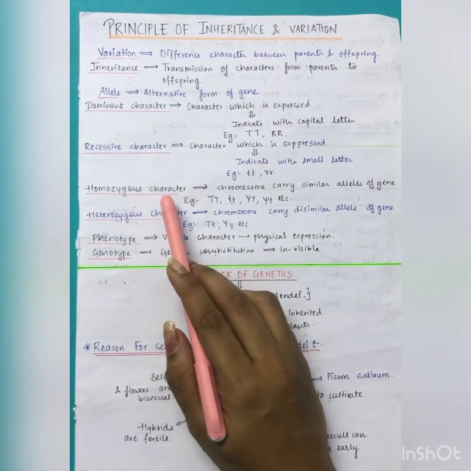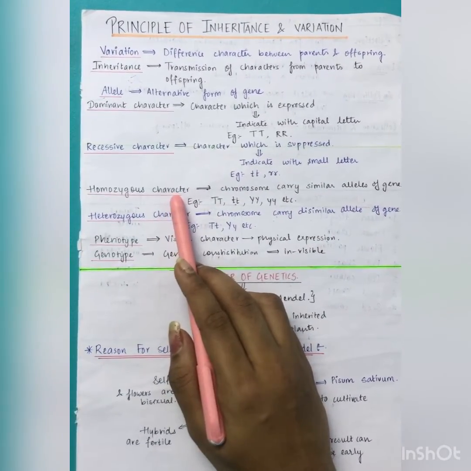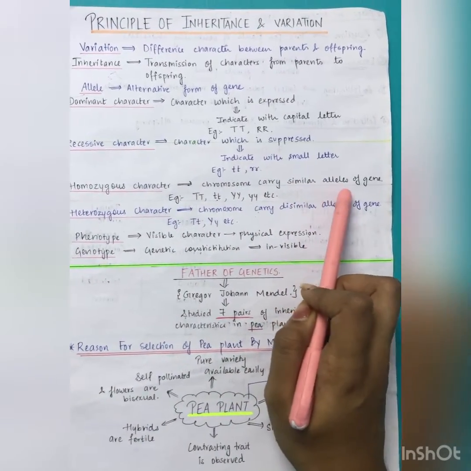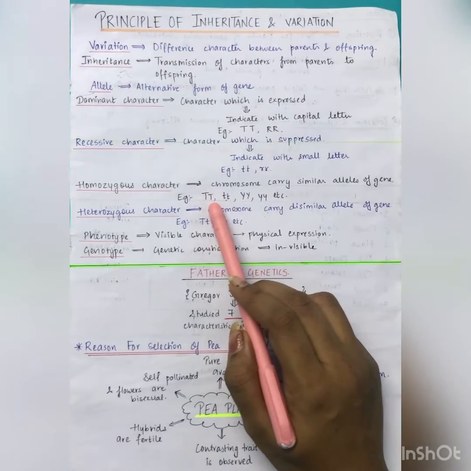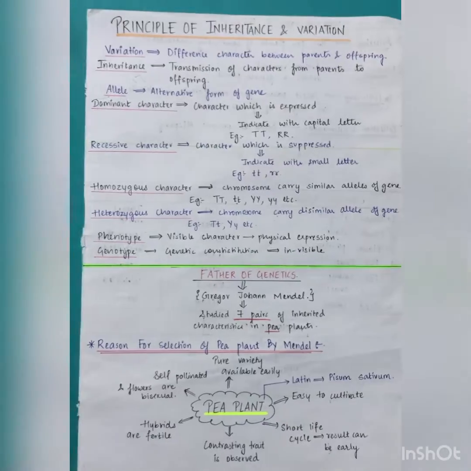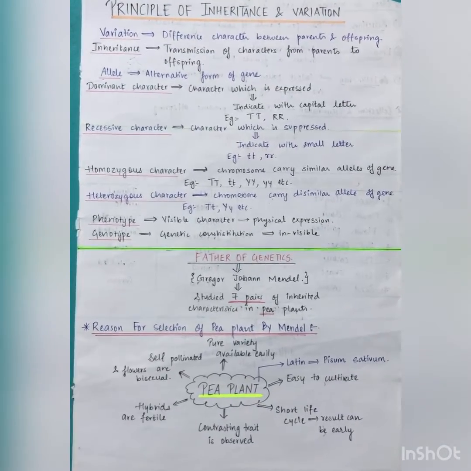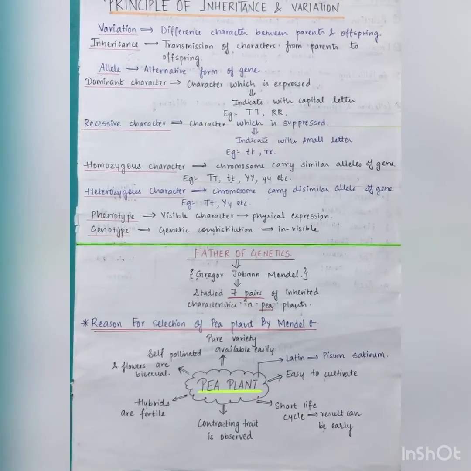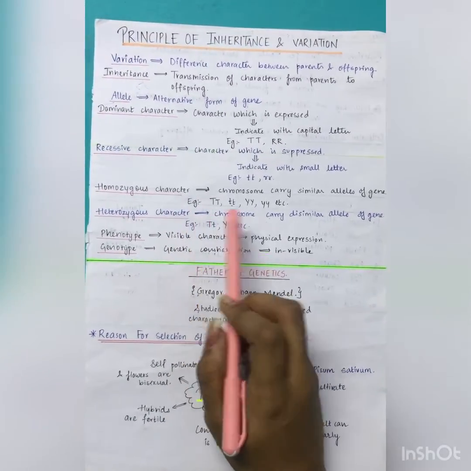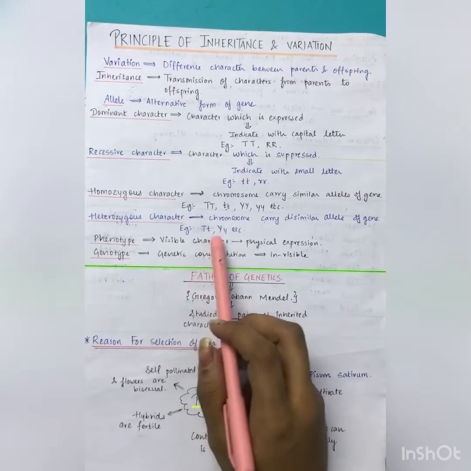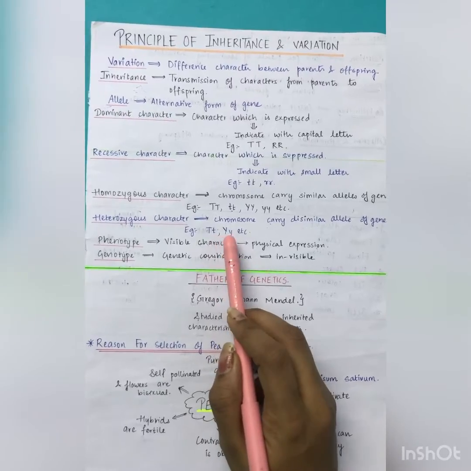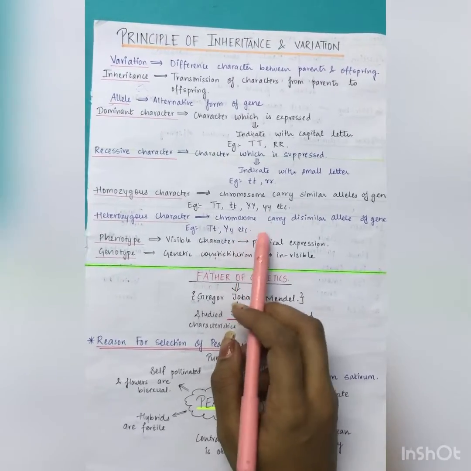Now what is homozygous character? Homozygous character is also known as pure line character. It is the chromosome which carries similar alleles of a gene, like capital T capital T, small t small t, capital Y capital Y, small y small y. Now about the heterozygous character. Heterozygous character is a chromosome with a dissimilar pair of alleles, pair of genes, like capital T small t, capital Y small y. Same with capital R and small r, etc.